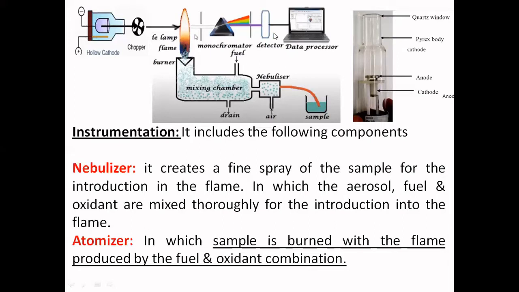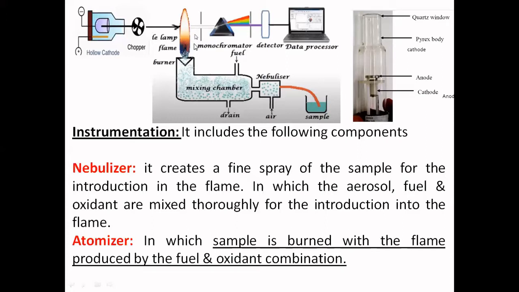This detector generates a current which is proportional to the concentration of atoms present in the flame. It means how many atoms are present, that much they will absorb, and the remaining is transmitted. How much is transmitted depends on how much is absorbed by these atoms. This is how the correlation is made.